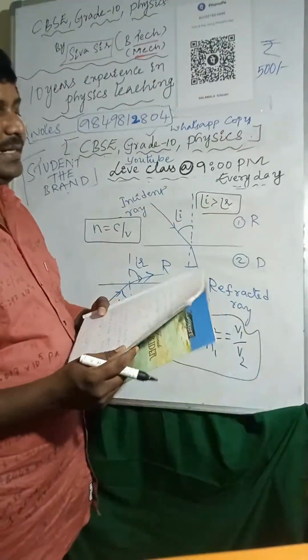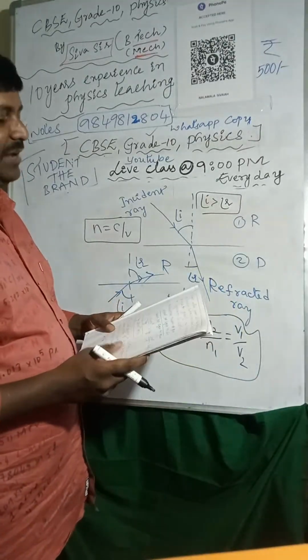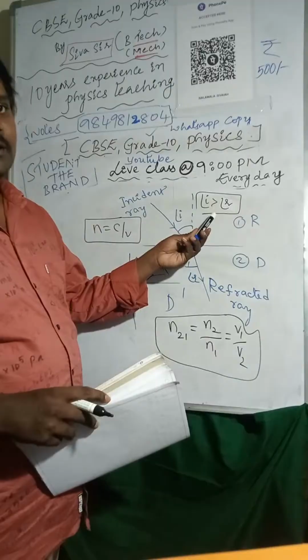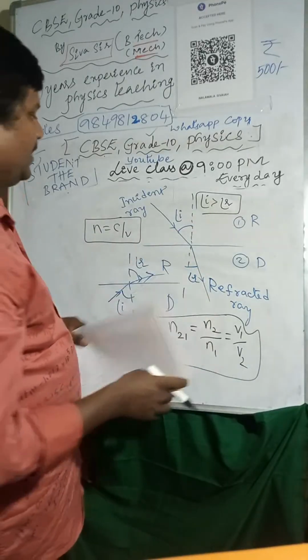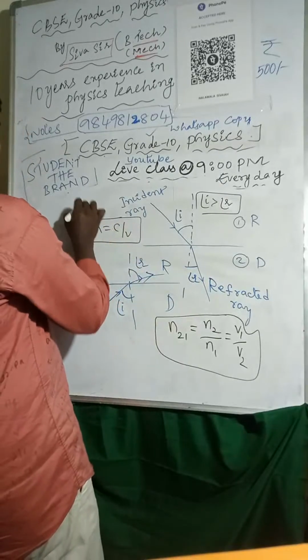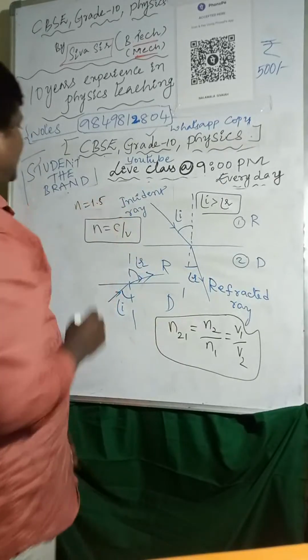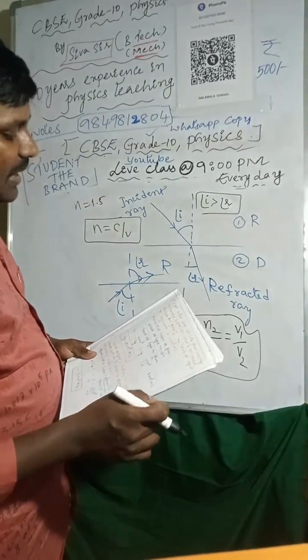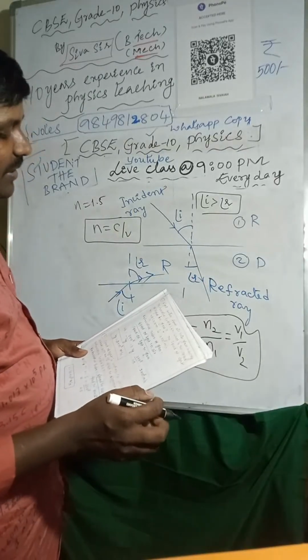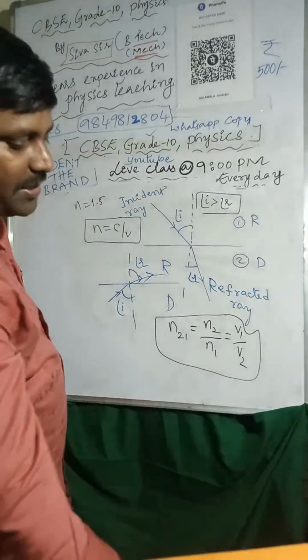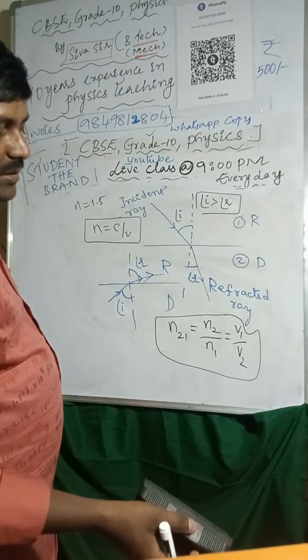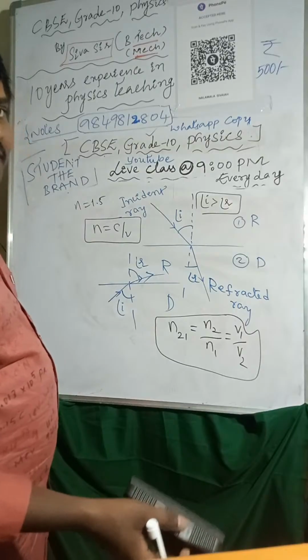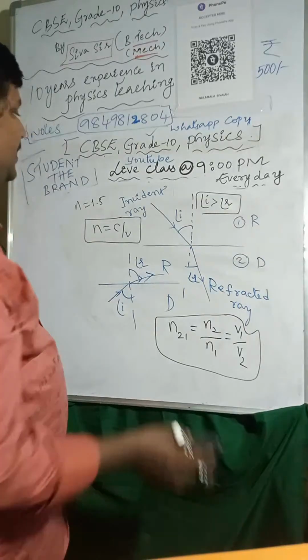We'll see. Light enters from air into glass having refractive index n is 1.5, and the speed of light in glass is asked. They gave the speed of light in air or vacuum. Now we have to find out the speed of light in glass.